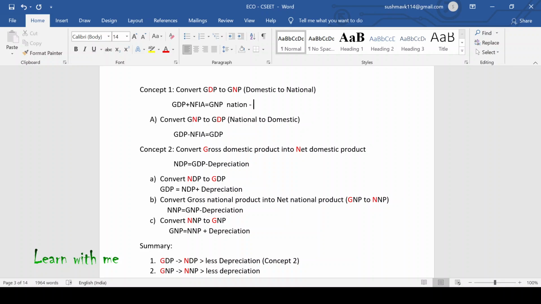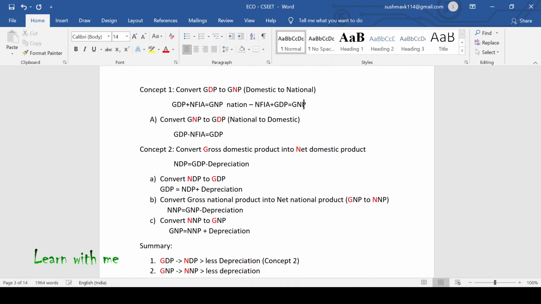In case of NFIA, we are considering the whole world. That means we will add NFIA to GDP.